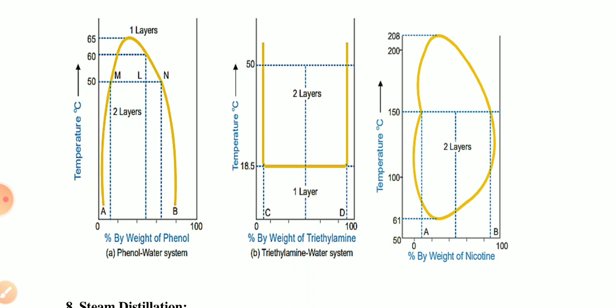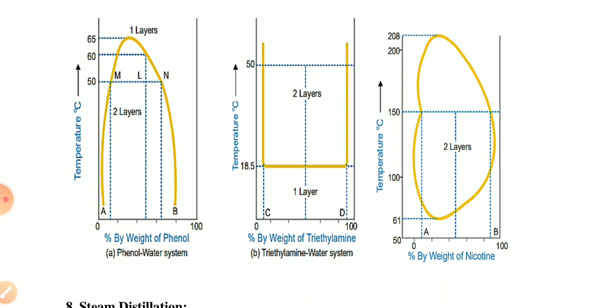that from 0 to 65 degrees temperature, solution A and solution B are separated, like one is phenol and one is water. They are separated, but at 65 degrees they become a one-layer solution and are dissolved in each other.